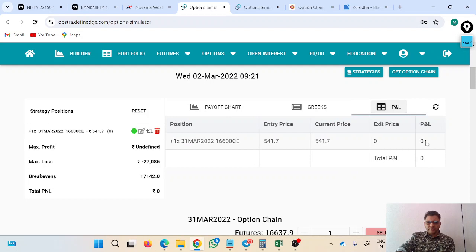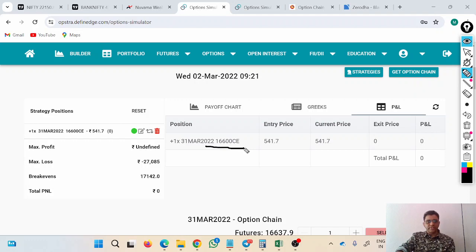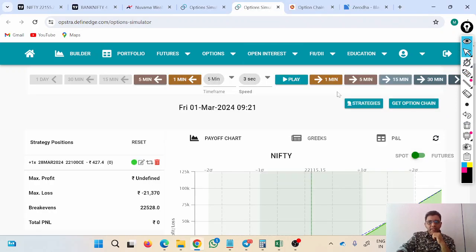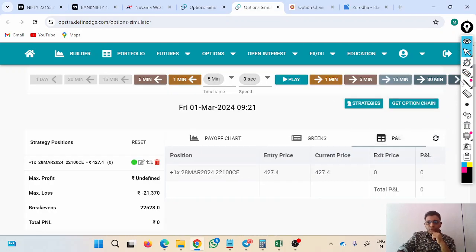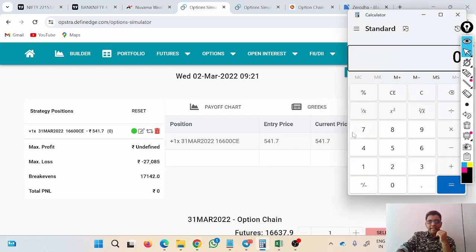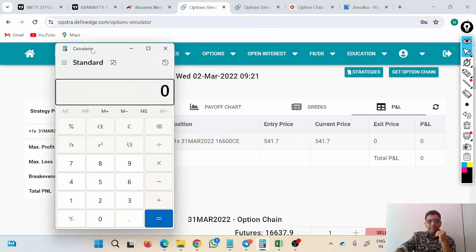Here in first case, the spot was 16,600. The Nifty price was 16,600. Still, how much premium I paid? 541 rupees due to election. And here in 2 years later, when the spot was 22,100, for 22,100, how much premium I paid? That is 427 rupees. If I take it on the calculator, I will open calculator here and I can check how much premium I had paid.